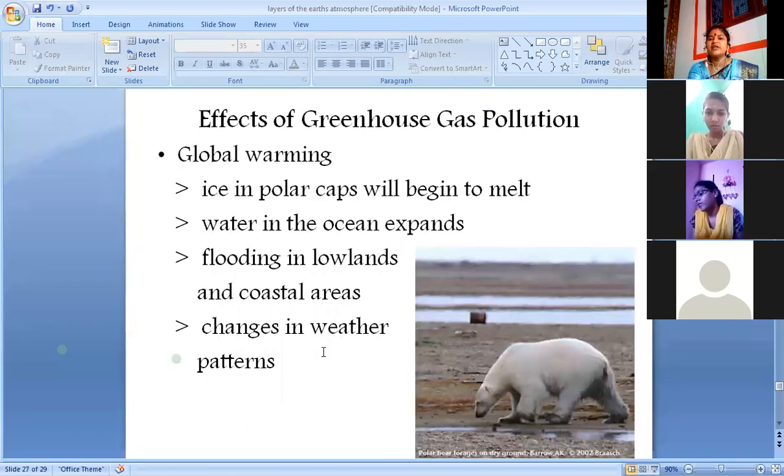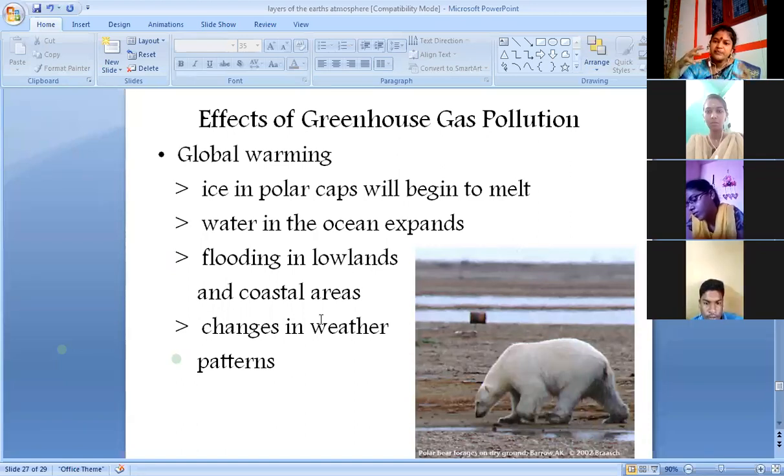Then effects of greenhouse gas pollution. If there is any increase, global warming will occur. Romba சூடாகி என்ன பண்ணும்? First affect ஆனது அந்த பனி பிரதேசம் தான். So all the ice caps will be melted. Ice in polar regions will be melting soon, and water in the ocean expands. Snow melt ஆகிக்கிட்டே இருந்துச்சுன்னா ocean la water content will be rising. அப்ப land கொஞ்சம் கொஞ்சமா அழிஞ்சுக்கிட்டே வரும்.